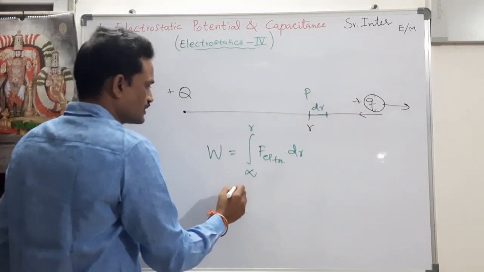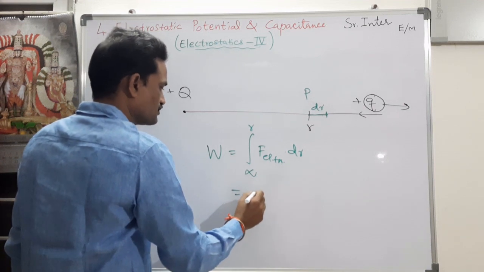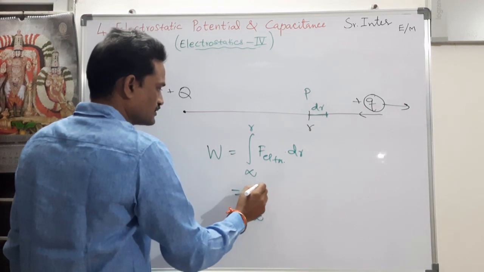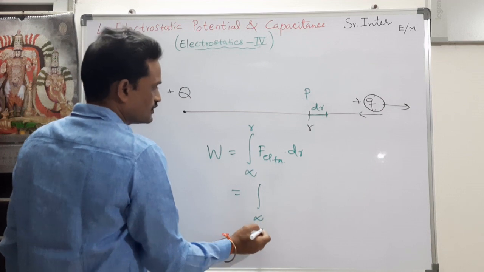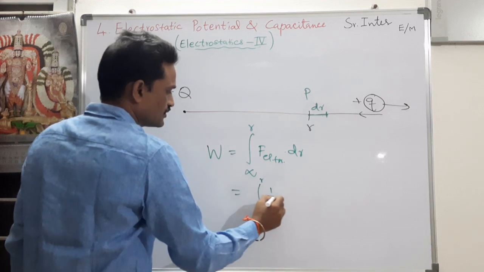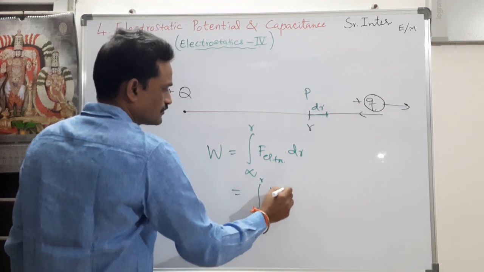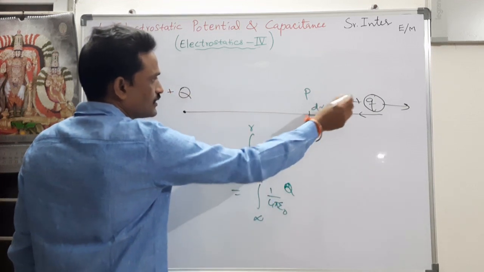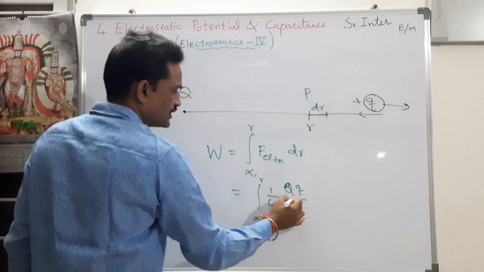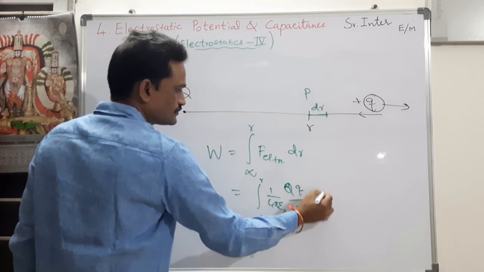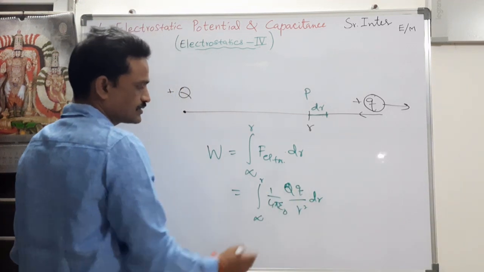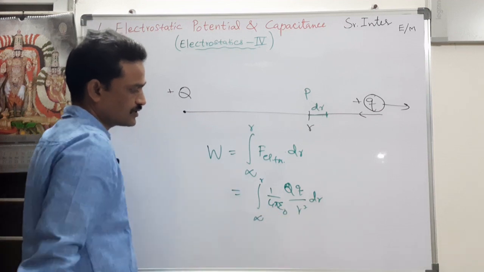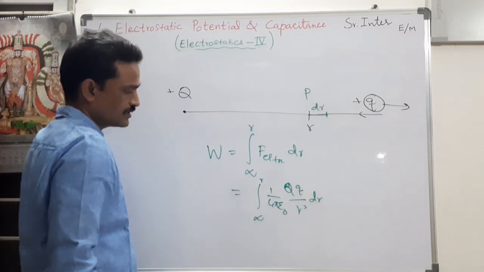What is the electrostatic force? By using Coulomb's inverse square law, I can write it as the integral from infinity to r of 1 by 4 pi epsilon naught, with q1 being capital Q and q2 small q, by r square dr. These are all constants, only dr by r square will be integrated.